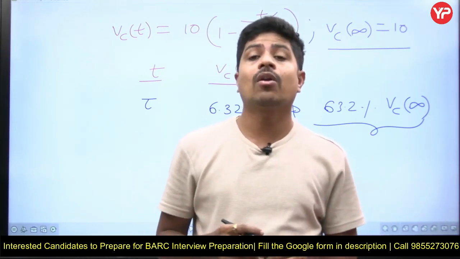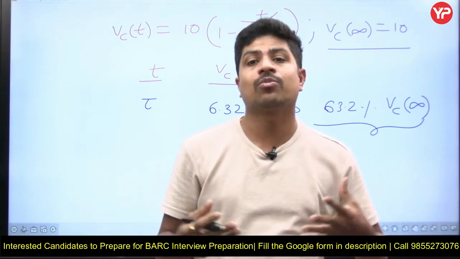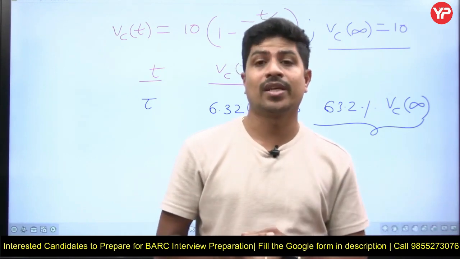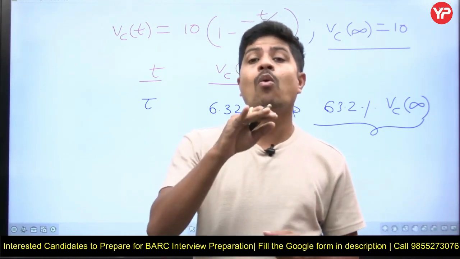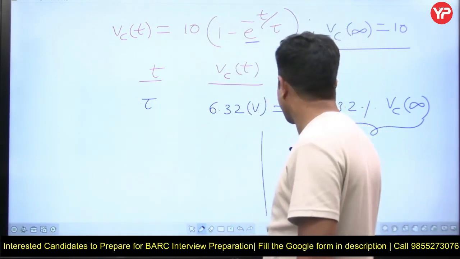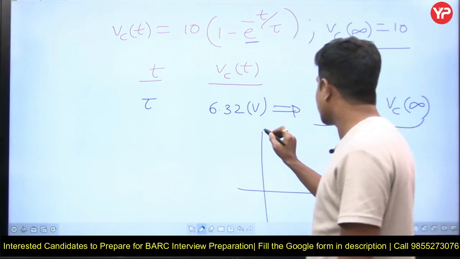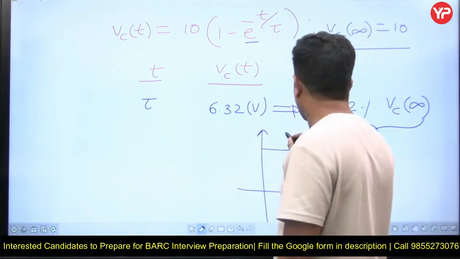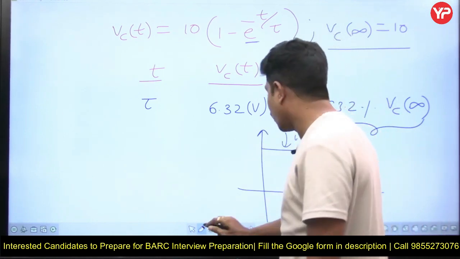So why are we talking about step input and step response only? Why not ramp and parabolic responses? Step is a bounded value, the step response is a bounded value. If I draw its graph with respect to time, this is t, and this is the input, the step input that we are giving.